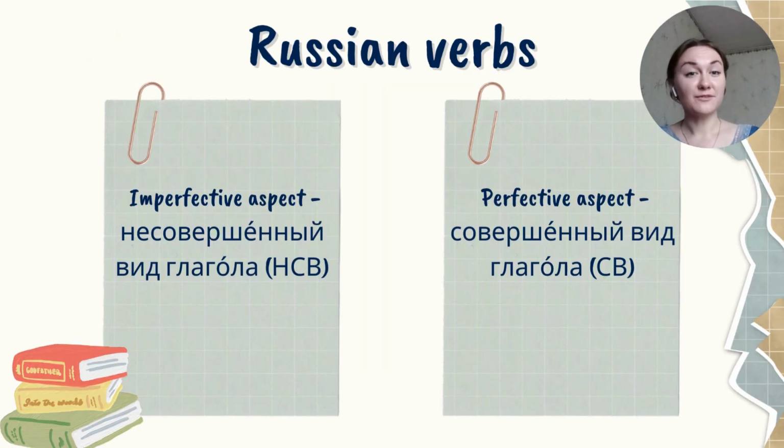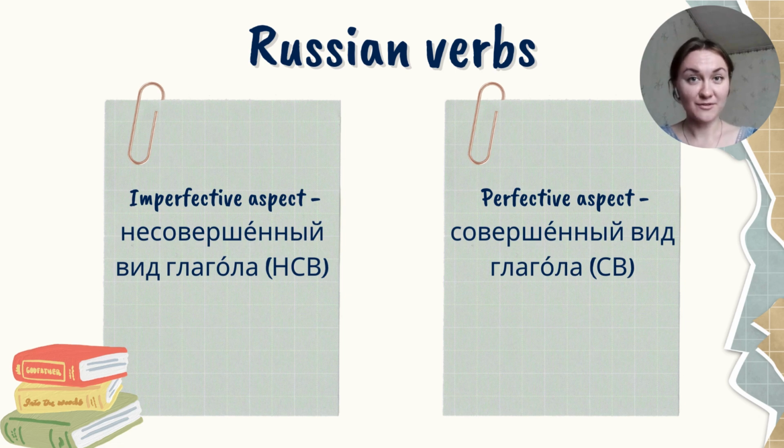So you can see imperfective aspect. In Russian it sounds like несовершенный вид глагола, or the acronym НСВ. And perfective aspect in Russian: совершенный вид глагола, or the acronym СВ.